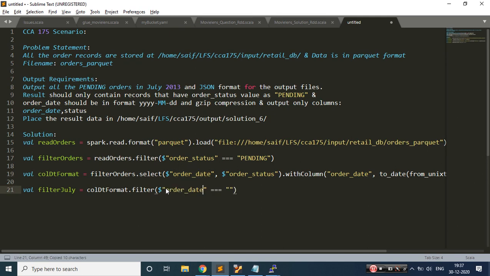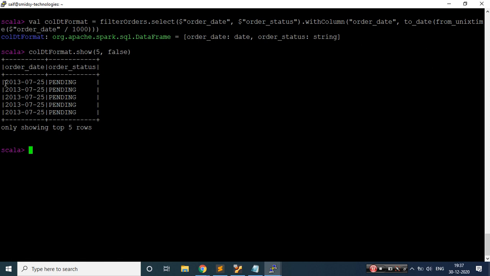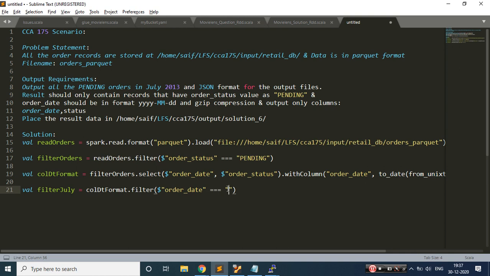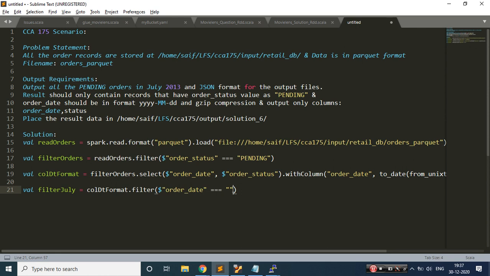Now if we see the output, I do have year, month, and date. So I cannot write it like this. If I just write like this, let's say 2000, it will not give me a solution, but it will throw me an error. So here I cannot compare it. For that purpose, I just need to compare with a like pattern. People from an SQL background would know this. Let's open this and close this.